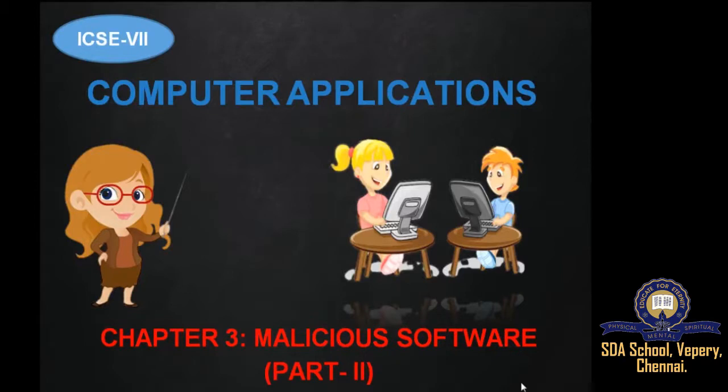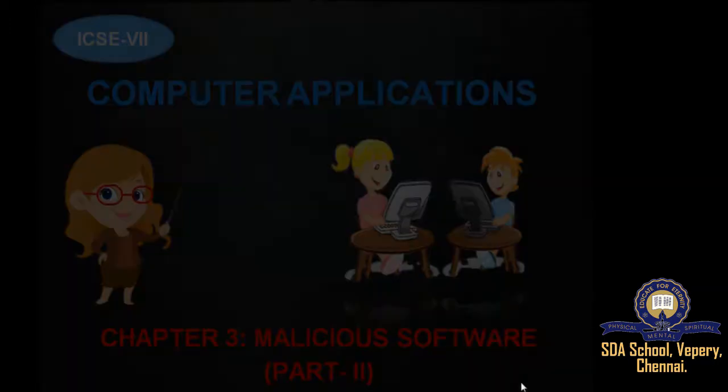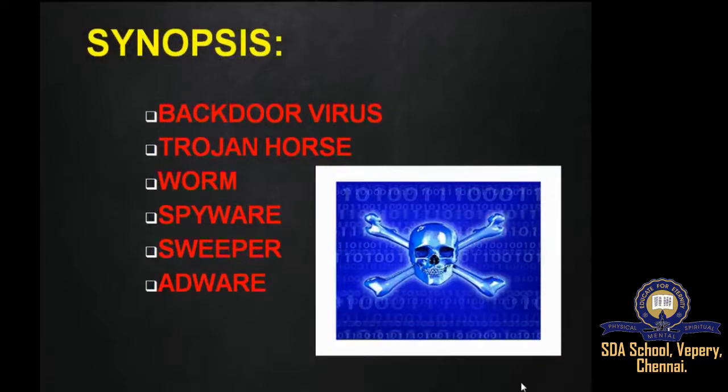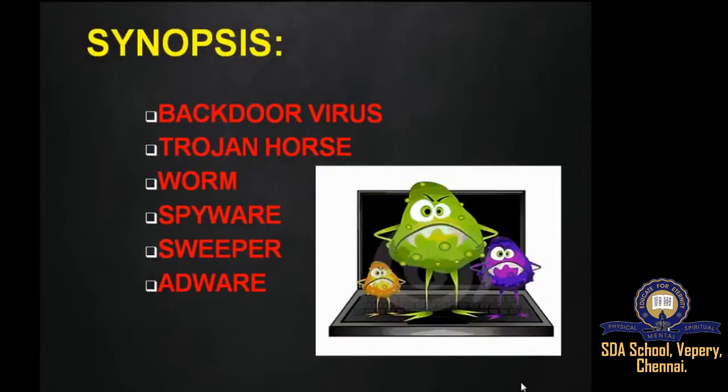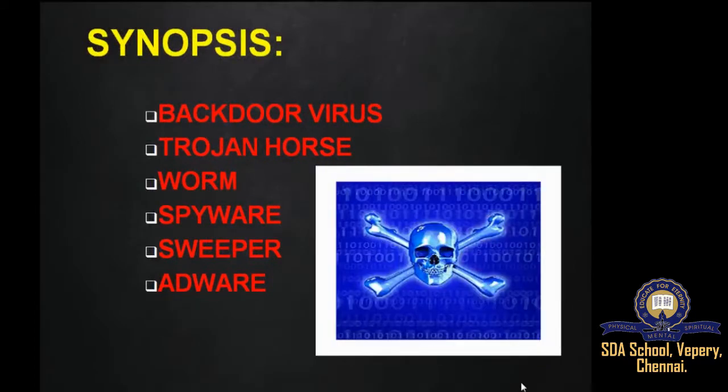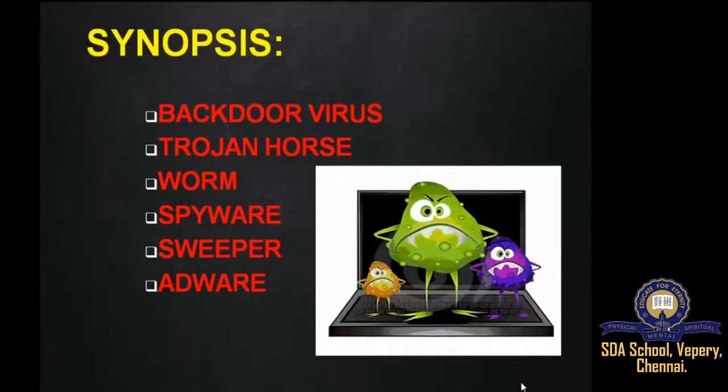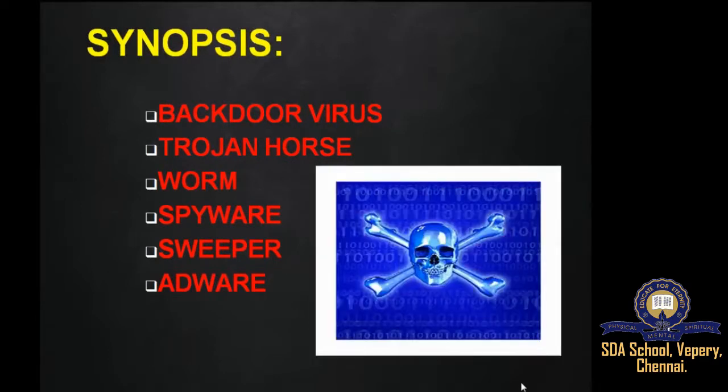Hello students, this is our part 2 video for chapter 3, malicious software. In the previous class we learned what a computer virus is, the sources of computer viruses, the symptoms of computer viruses, and how to prevent virus infections. Today we are going to learn about backdoor virus, Trojan horse, worm, spyware, sweeper and adware.